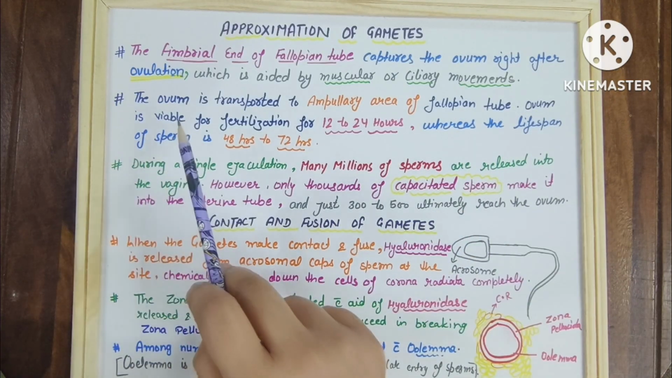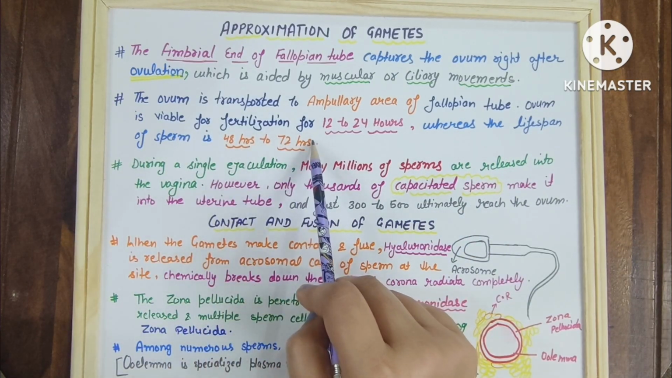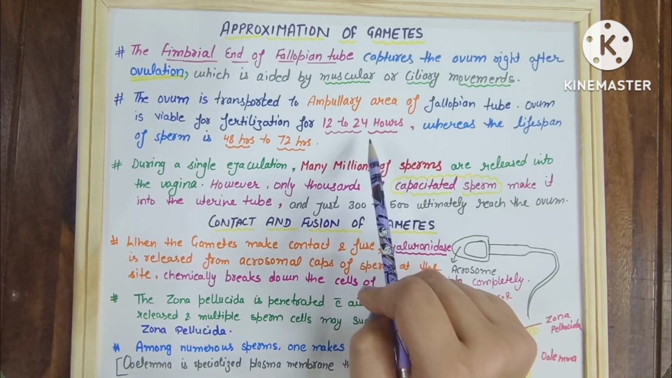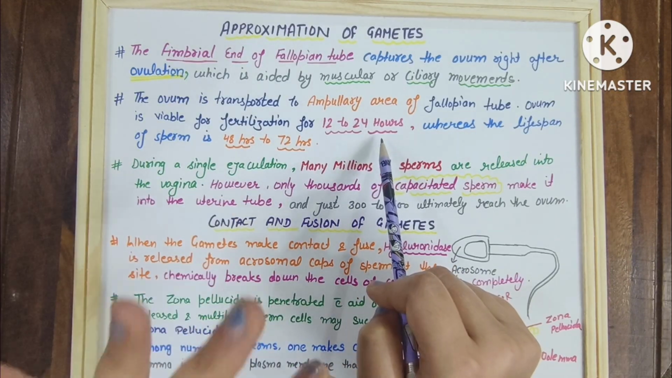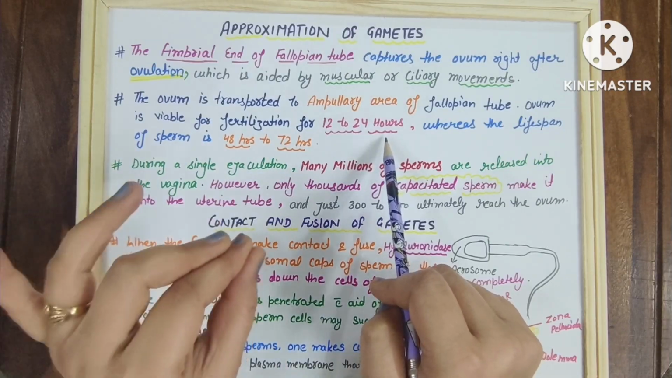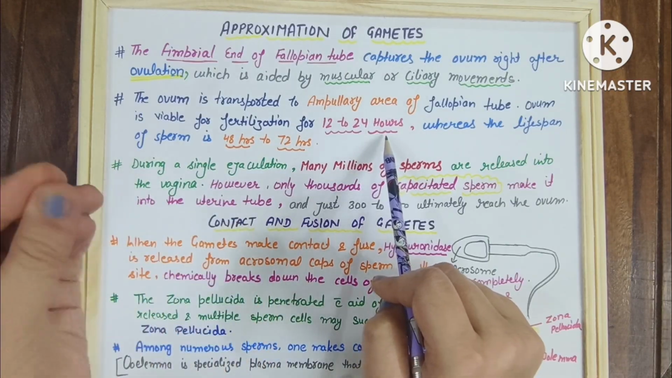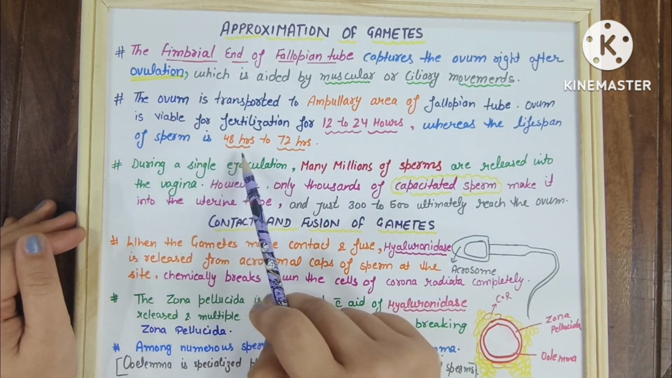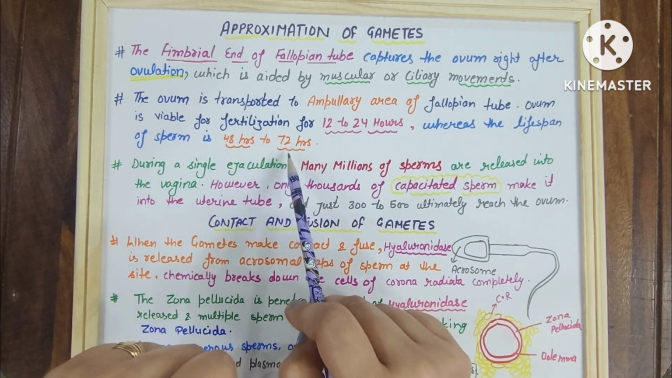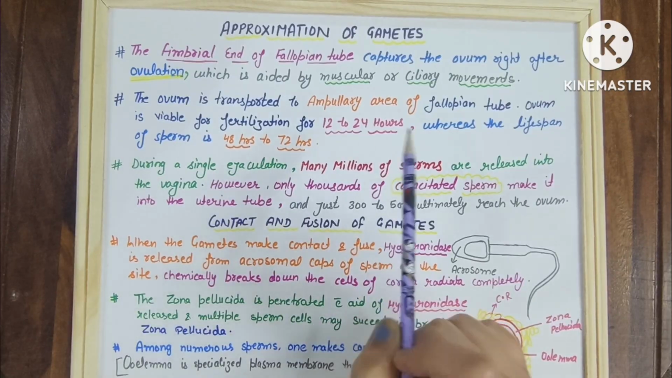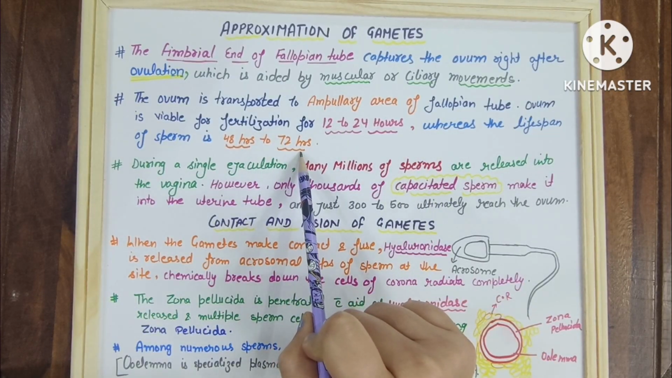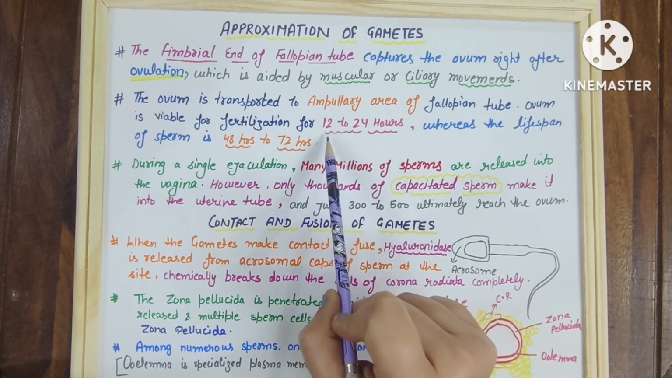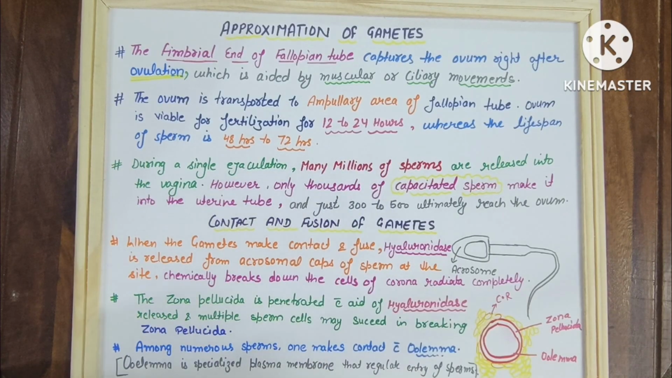This ovum is viable for fertilization for 12 to 24 hours. Only 12 to 24 hours will that ovum remain viable there, available for fertilization. Whereas the lifespan of sperm is 48 to 72 hours. Sperm has a long lifespan, whereas the ovum has a short lifespan.